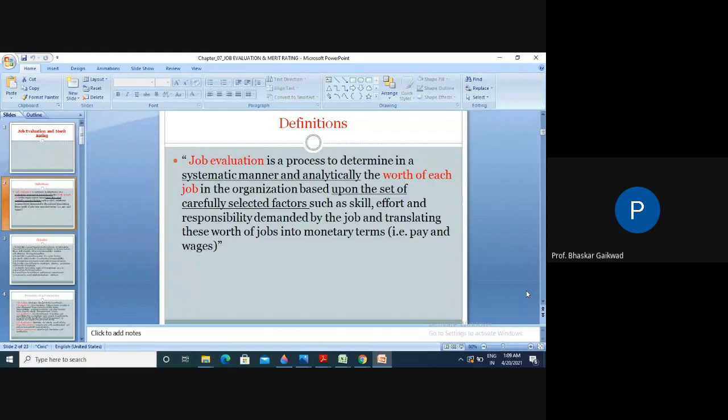Okay, so just revision of these chapters.